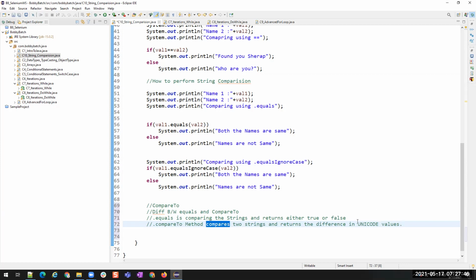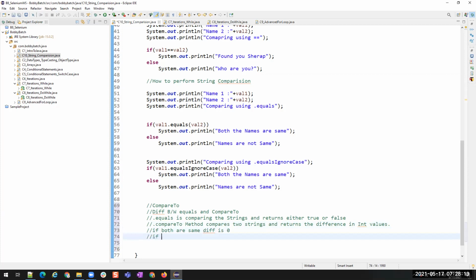So what is it returning? This is returning a Boolean value, and this is returning an integer value, not Unicode. It is int values. How do these int values work? If both are same, then the difference is 0.